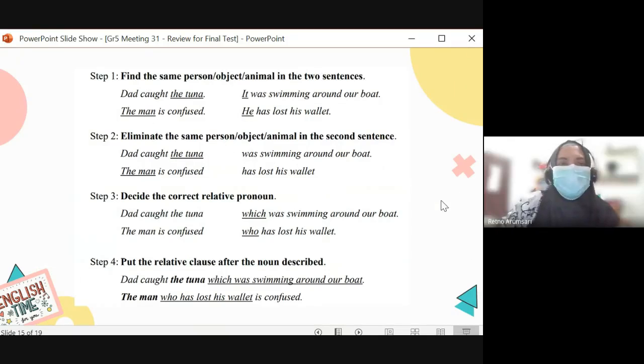Next. Here are the steps that we have learned to join sentences together using the relative clause. First, find the same person, object, or animal in the two sentences, and then eliminate the same person, object, or animal in the second sentence, and then decide the correct relative pronoun, and then the last one, put the relative clause after the noun described.